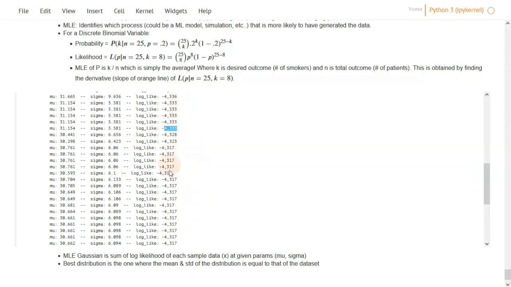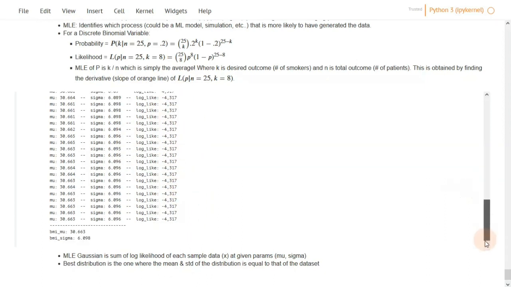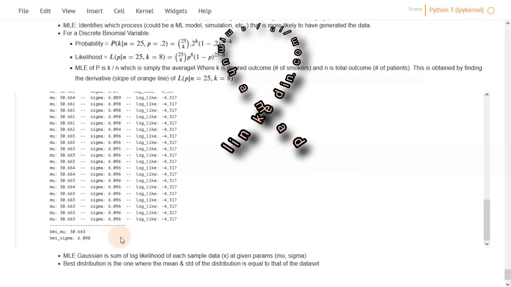We will see that it maximizes at mu 30 and sigma 6, which is actually the mu and sigma of the dataset. So similarly, the maximum likelihood estimate of the parameters of a Gaussian distribution is those of the actual dataset. I hope you guys find this useful.